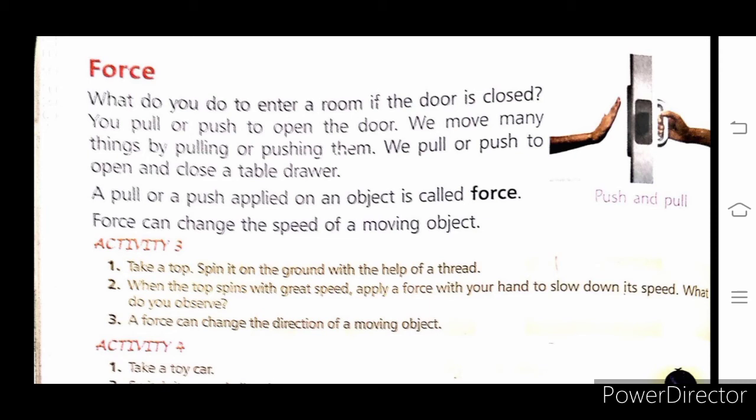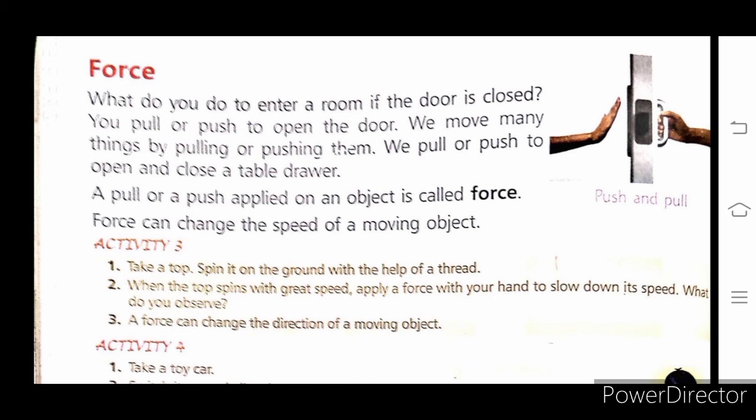You are in your home, you see a drawer in your cupboard or in your almirah. If you want to take something from the drawer, you push or pull. After pulling that drawer, you will get the things from there, children. Like that, we pull or push to open and close a table drawer to get our things. So here, children, a pull or push applied on an object is called force.